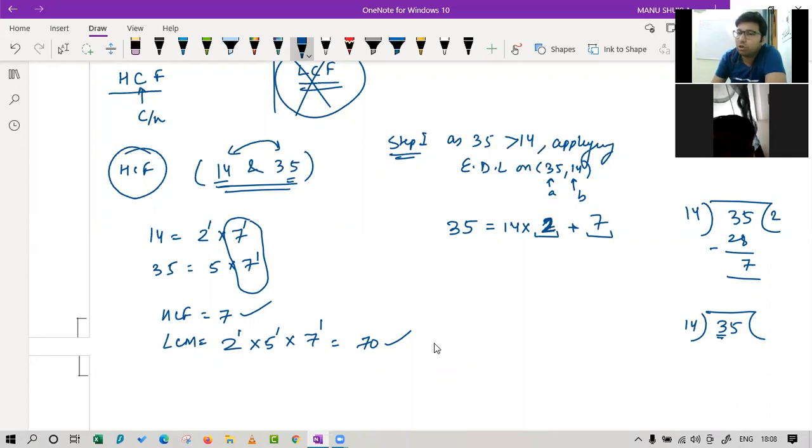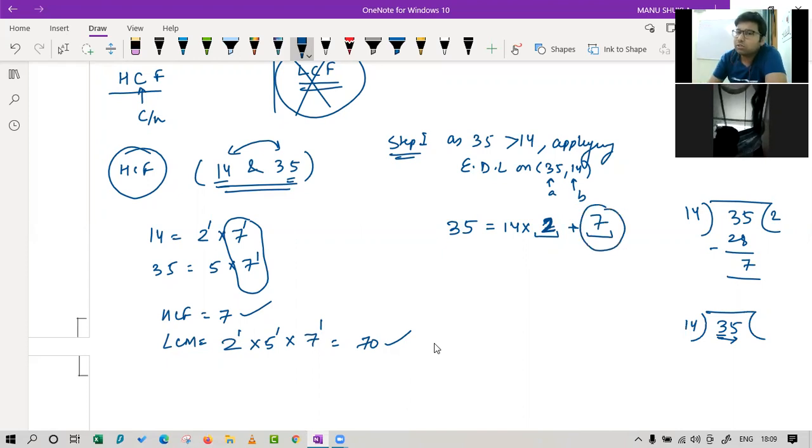Obviously 3 is smaller than 14, we cannot divide, so we have to go to the next number also. And now we will choose that number which is closest to this. So if you go for 14 ones, that is absolutely wrong. You cannot go for that. Fine. So 14 twos are 28 plus 7 is 35. So this is the first step that we have done.